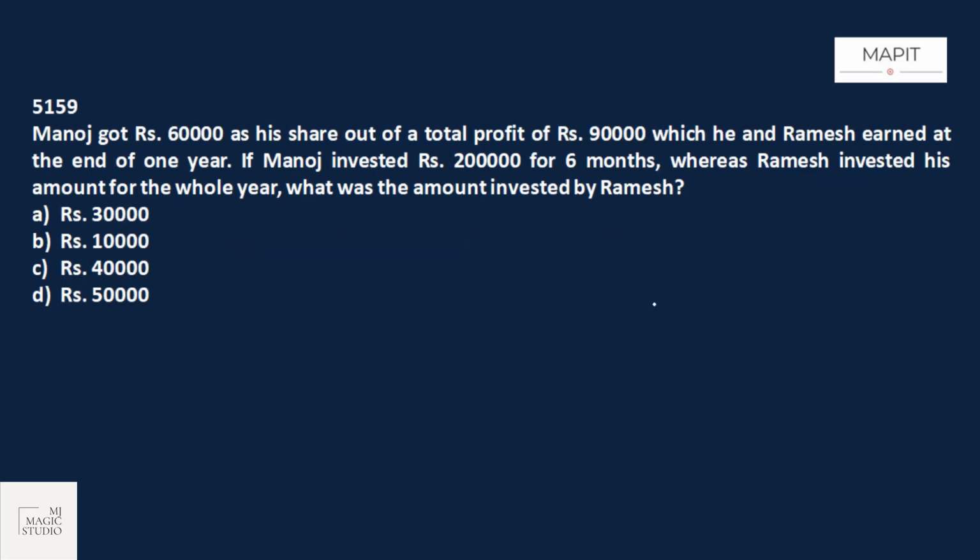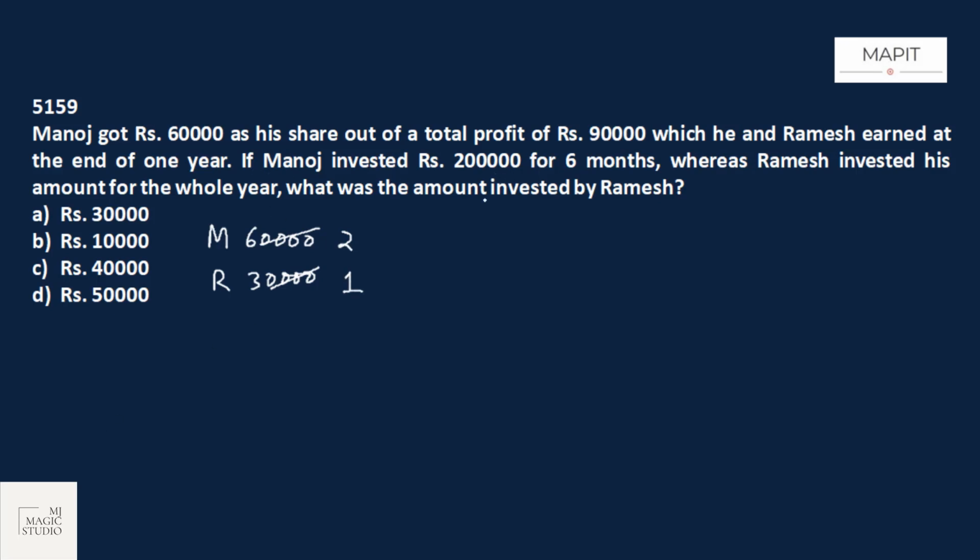If you can see, I've tried to pick up questions from different topics of arithmetic, whatever is asked on this platform. So this one is again from ratio, proportion, investment, or we can say partnership. Manoj got rupees 60,000 as his share out of a total profit of 90,000, which he and Ramesh earned at the end of 1 year. Manoj gets 60,000 and Ramesh gets 30,000. That means the ratio in which they have got it is 2:1.